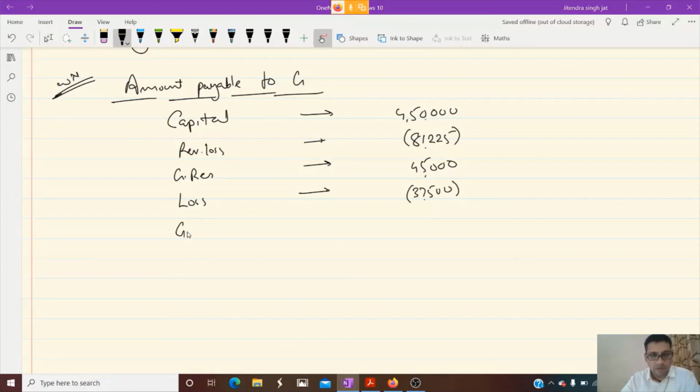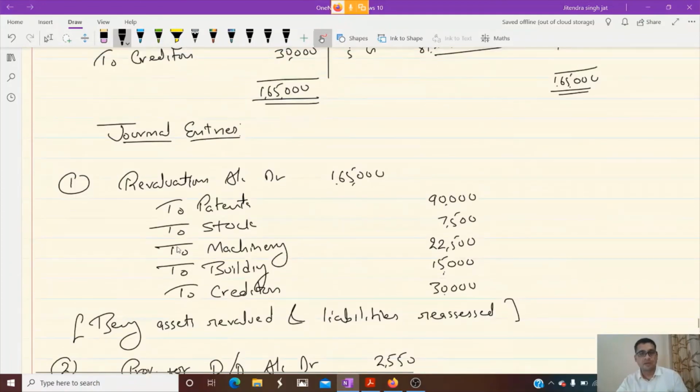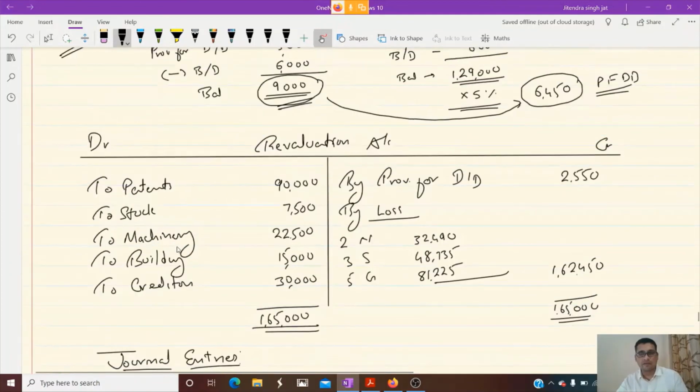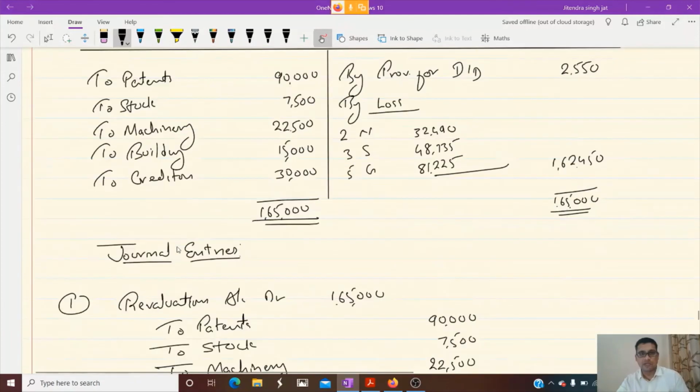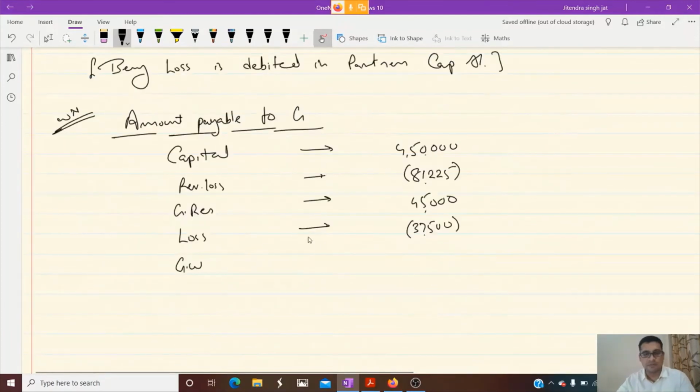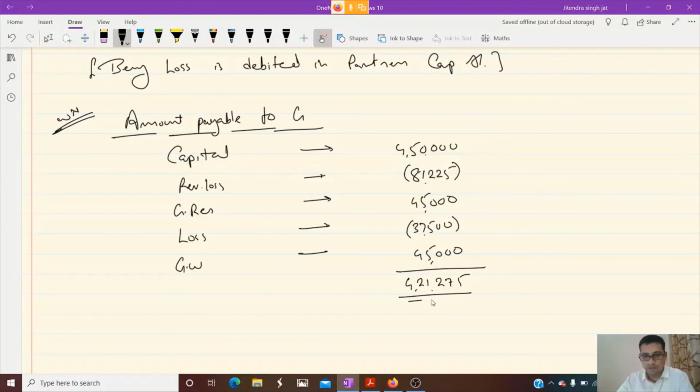What is the goodwill amount of G? We have computed, 45,000. Yes, 45,000. We have computed his amount for goodwill, 45,000. We need to pass entry for goodwill also. So the total is 4,21,275. Now we need to give this amount to G. So this amount will be transferred to G's loan account. So this is one entry which we pass for G's loan account.